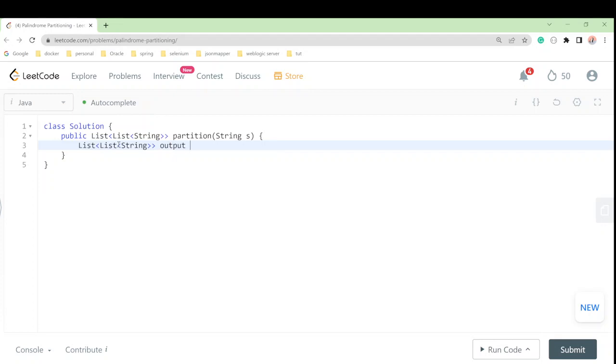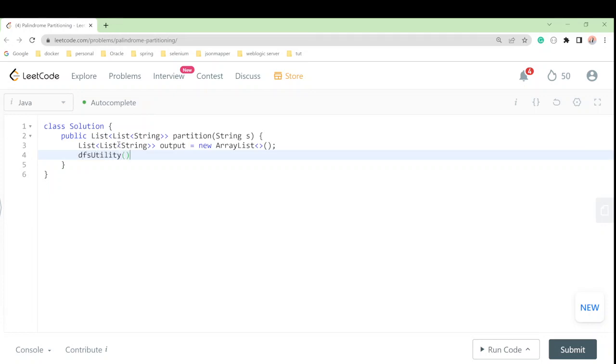Then we will initialize it. So first I take a list, and this is done, so we have initialized this output. Then we can apply dfs.